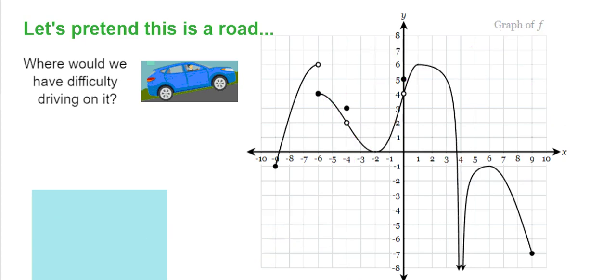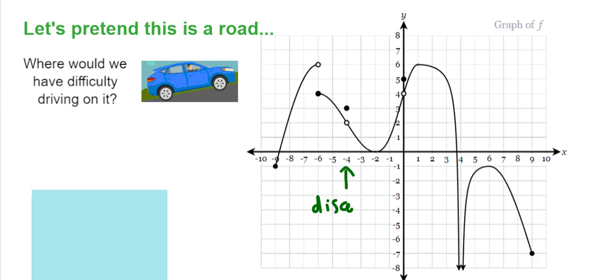All right, if we go back to our first problem, there's a lot of places that it's not continuous. And if it's not continuous, we say it has a discontinuity because it's discontinuous, right? And so let's first look at when x is equal to -4. We know, because the limit does not equal the actual f of -4, that it's not continuous. So we have a discontinuity here, okay?